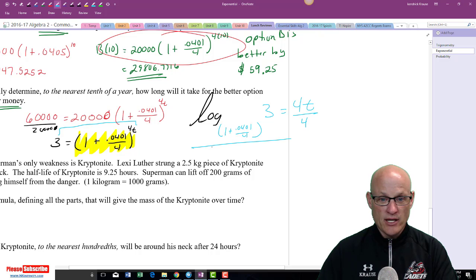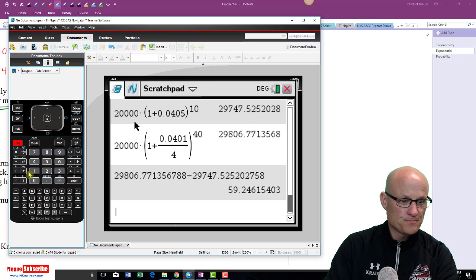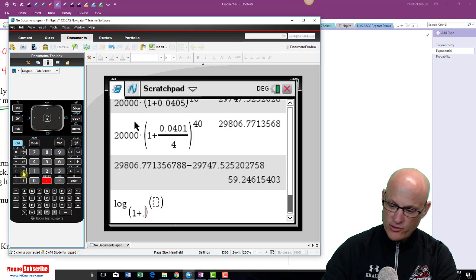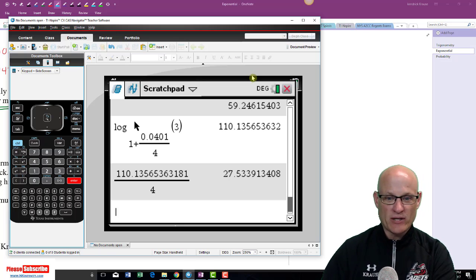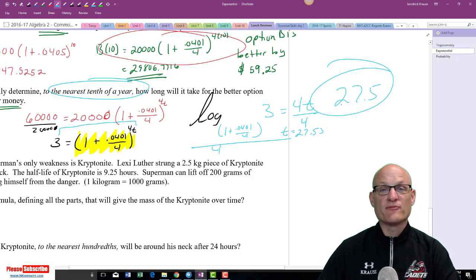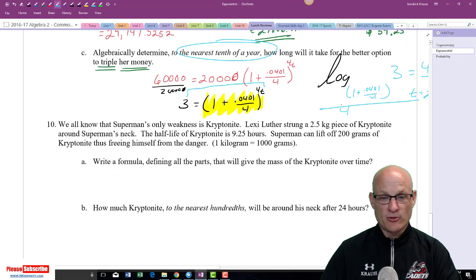Divide by 4 and divide by 4. We're almost done. So log, control log, of, I'm going to put it in parentheses, 1 plus 0.0401 divided by 4 of 3, enter, divided by 4, enter. It's going to take 27.53 years. So t is equal to 27.53 years. Round to the nearest tenth of a year, 27.5 years. So in 27.5 years, Miss Lindsay will have tripled her money.